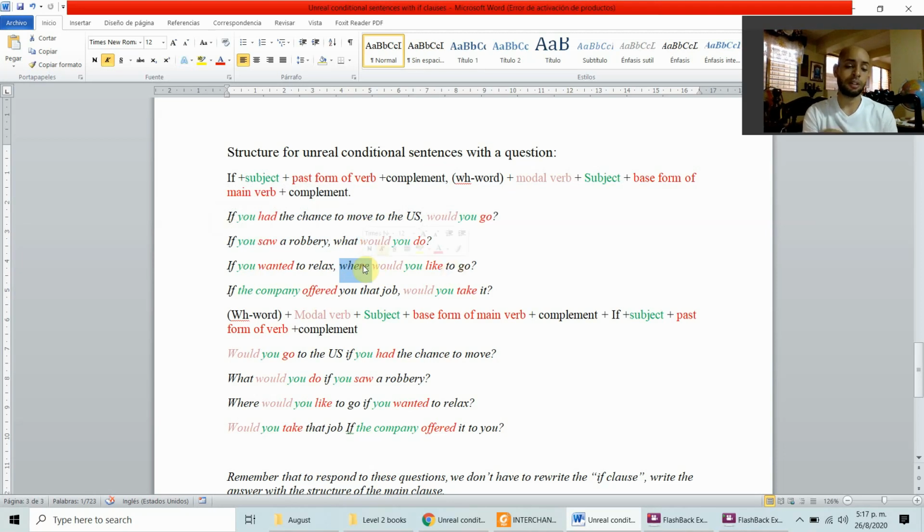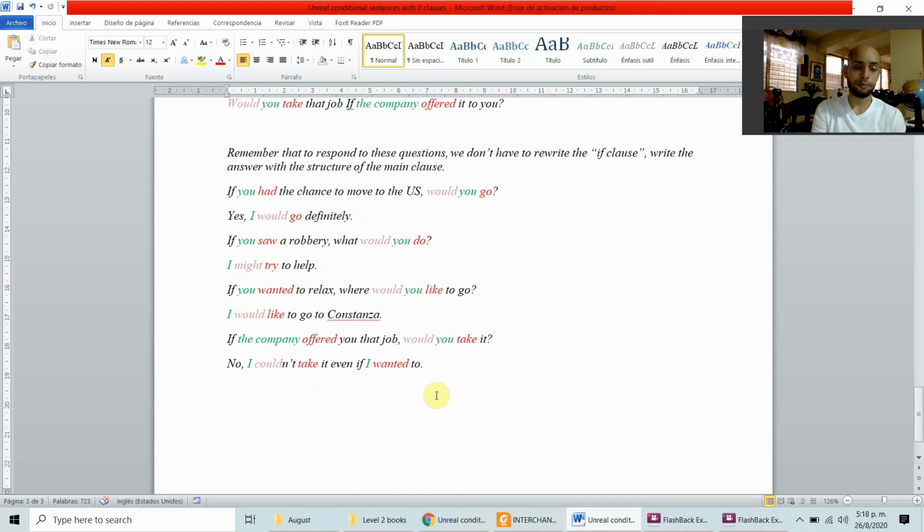Another WH question. Now, the same sentence, the same clauses, but with the question first, and then the if clause. It's the same, but without a comma. And of course, if we want to make a WH question, we use the WH word. Would you go to the US if you had the chance to move? What would you do if you saw a robbery?